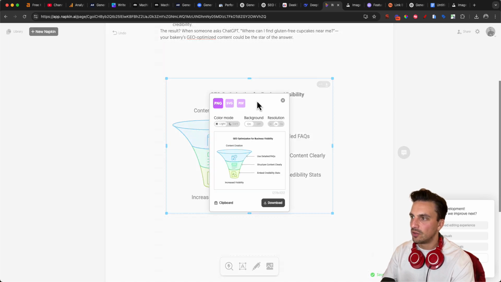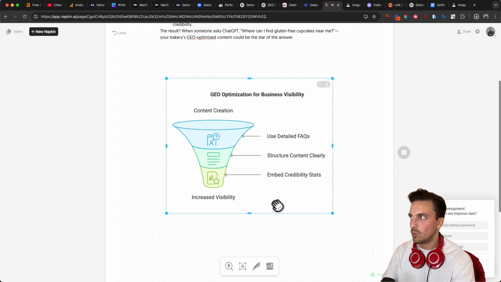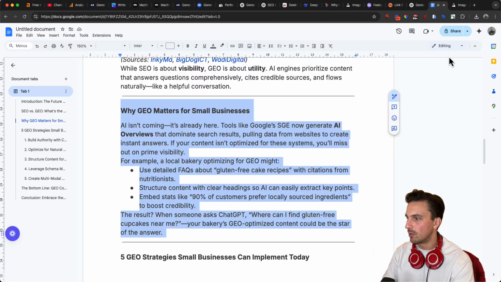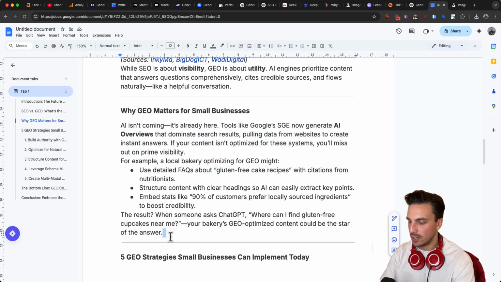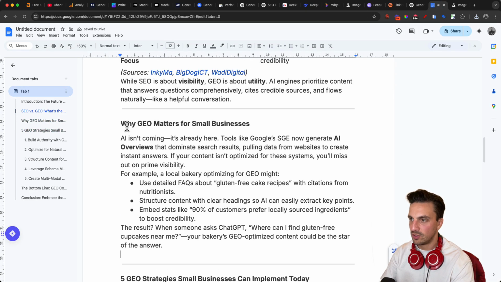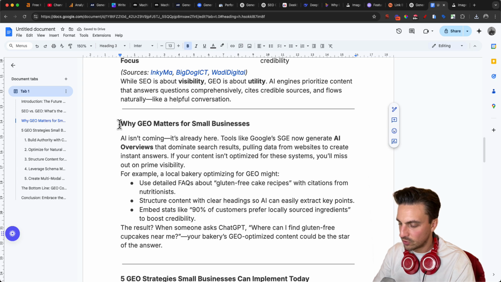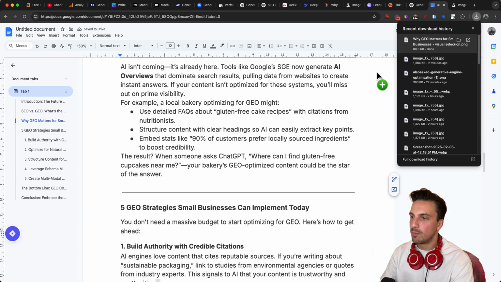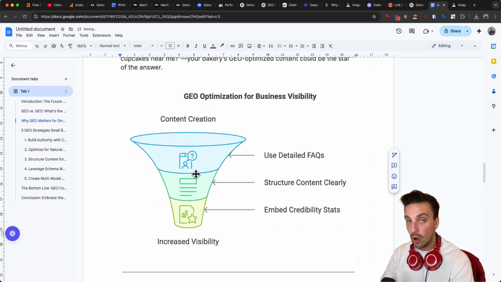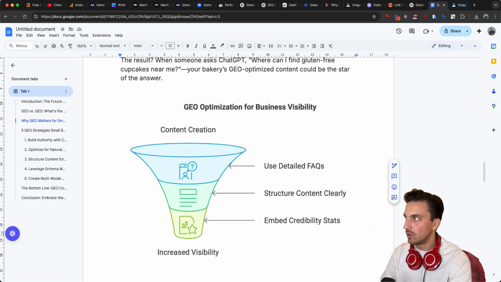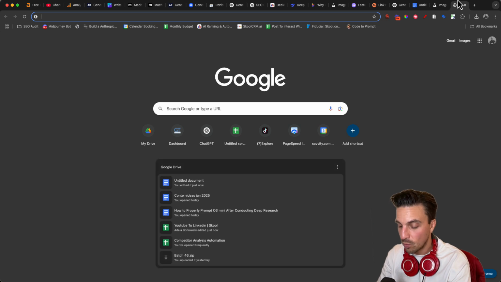This allows you to download the PNG file again, which I'm going to place into my blog post. I want to place it below here. And what I'll do is just change this to another page so it looks, again, when you're putting it into your website, do not upload the PNG file, convert it to a WebP file. You can Google for a free WebP converter.